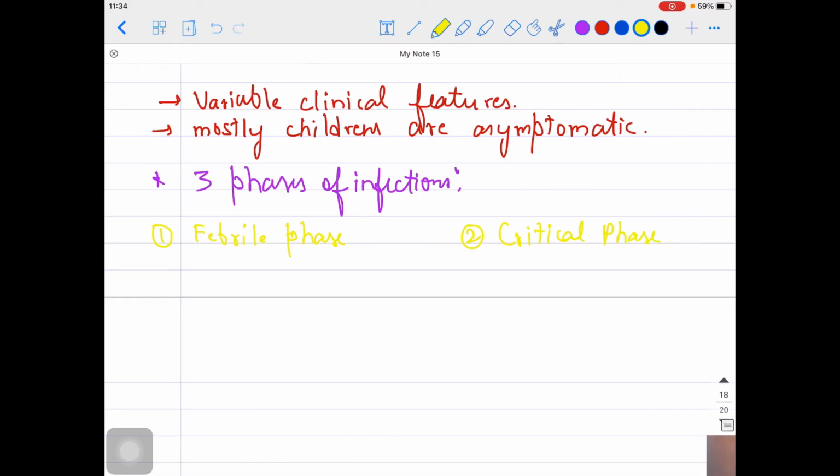The critical phase might be present in some patients or might not be present in some patients, so I'm just going with plus or minus. And then the last stage is the recovery phase, where the person might recover. First of all there is a febrile phase, then the person might have the critical phase. After the critical phase, either the person may have mortality, or the person might recover. There could be 2 possibilities. Once we understood this, let's dive into each and every phase in detail.